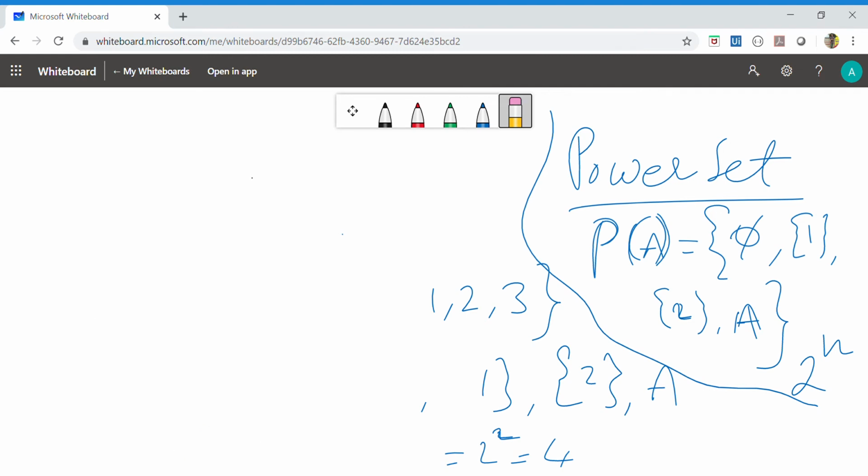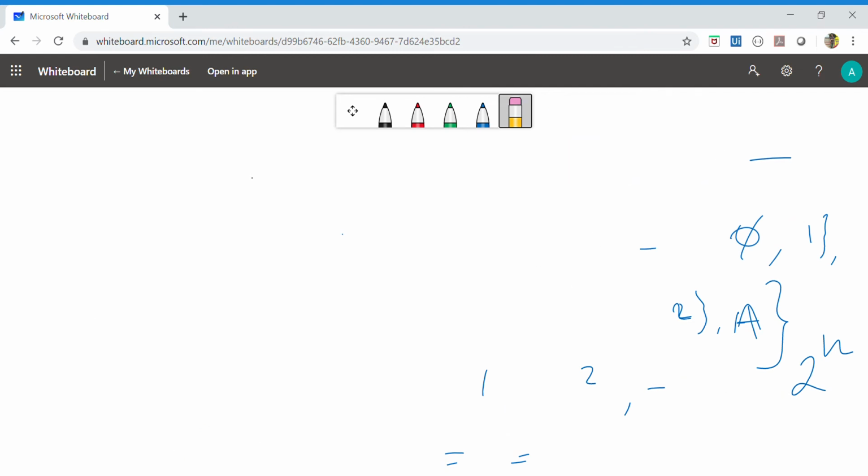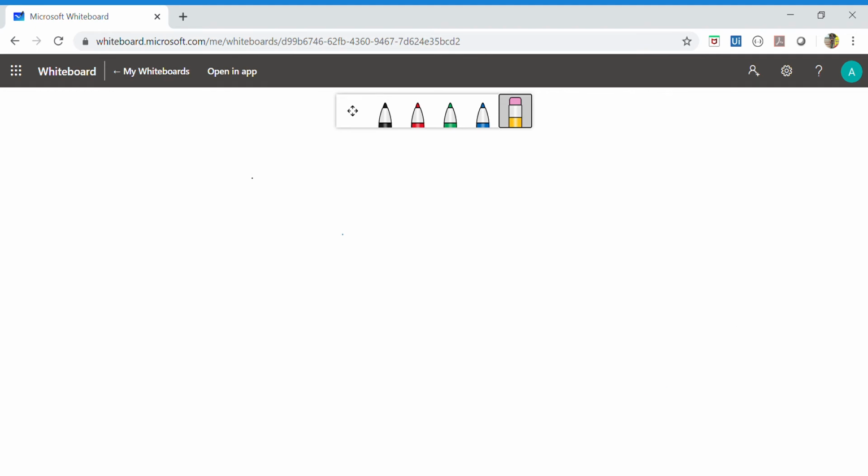After listening to all these concepts, what can we conclude? We can conclude that the null set is a subset of every set, and every set is a subset of itself. Next, if the number of elements in set A is n, then the number of subsets is 2 to the power of n.